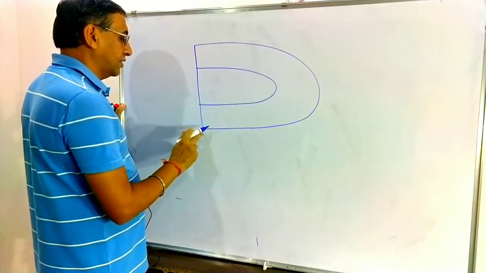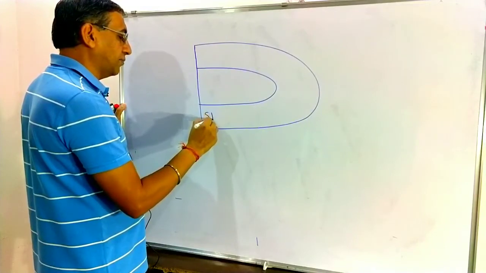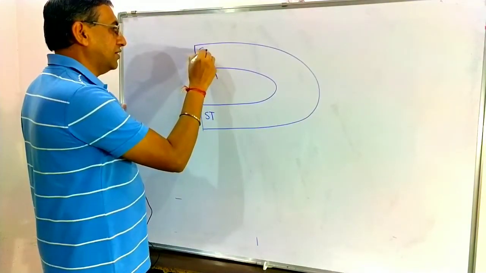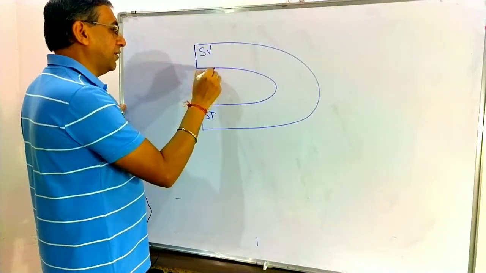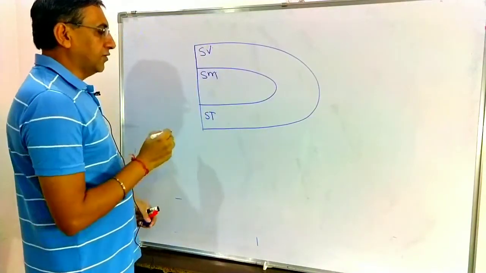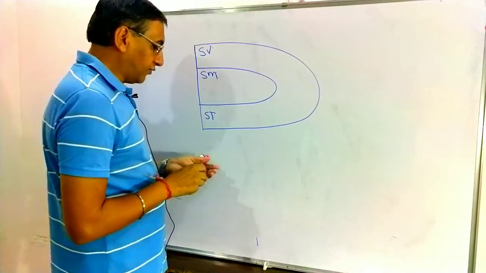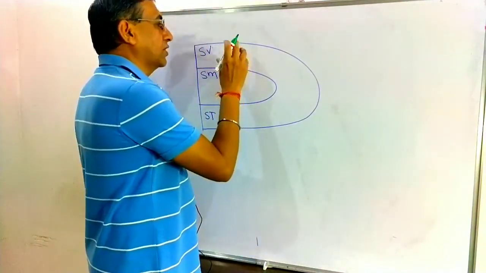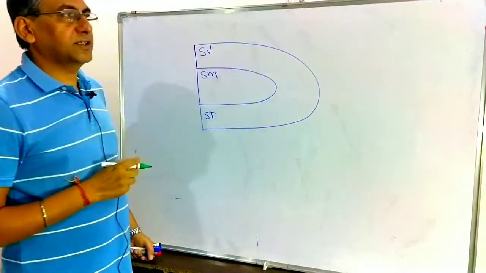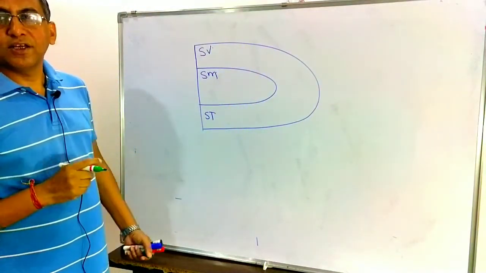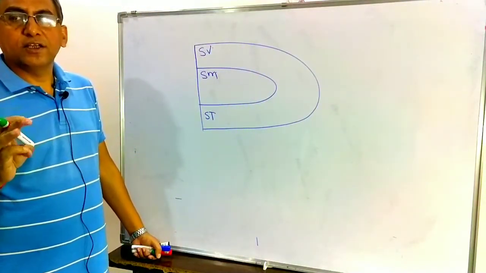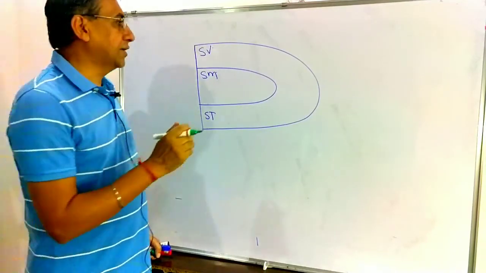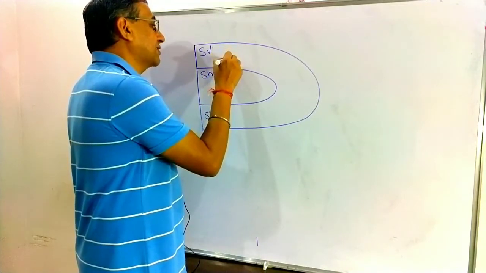See carefully. Scala tympani, scala media, scala vestibuli. What you have to remember carefully: I told you that in the vestibular apparatus, in the membranous labyrinth, there is endolymph, with some exception. So now it is time to state the exception.